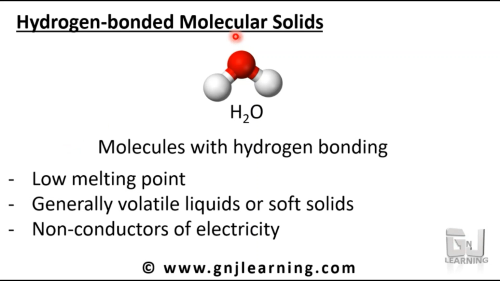So far we have seen three types of molecular solids. The first one is non-polar, second one is polar, and third one is hydrogen bonded. In non-polar we have molecules with no polarity or dipole moment, and in polar, we have molecules with polarity or net dipole moment. In hydrogen bonded molecular solids, we have molecules that can form intermolecular hydrogen bonding.